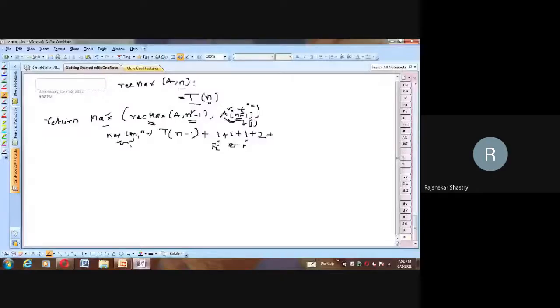What is this, Amma? Oh, max calculation, our calling of the max method. And this 2 is nothing but array indexing, that is A of n minus 1. Now what is left here? The recursive call.